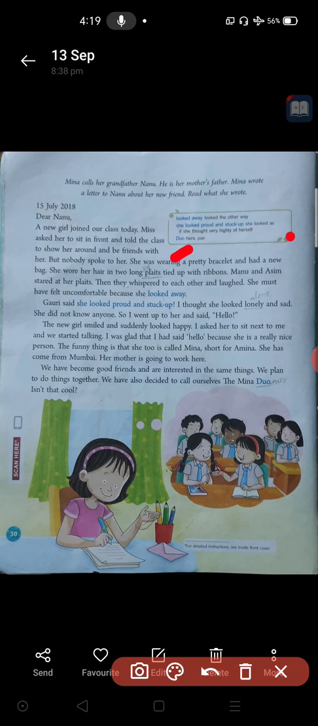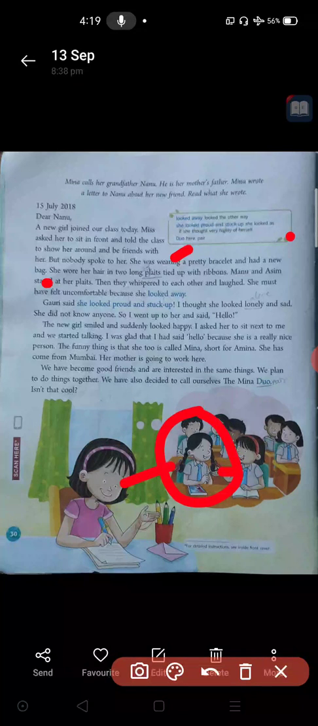And here you can see, she wore her hair in two long plaits. Her plaits means nothing but jade. So all the hairs together, they tied up, and here in this you can see that she wore her hair in two long plaits. Here, look at this picture properly. Here, these are plaits. Plaits are nothing but hairs together. We are going to tie them, tying up.